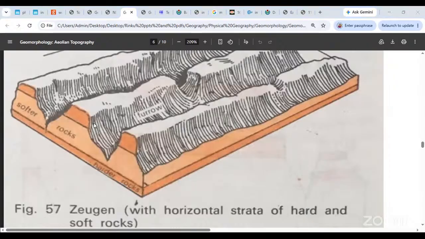So what you instead get is a proper ridge of the hard rock above. The hard rock needs to be above, okay? And then the soft rock, and then the hard rock again below. So in this, there remains a ridge, okay? Because the hard rock doesn't erode easily, you can clearly see that the hard rock forms a ridge above. Meanwhile, the soft rock goes inside, okay? It goes inside like this. There's a concave structure made out of the soft rock because the soft rock erodes faster, okay? And that is why this kind of a furrow is formed.